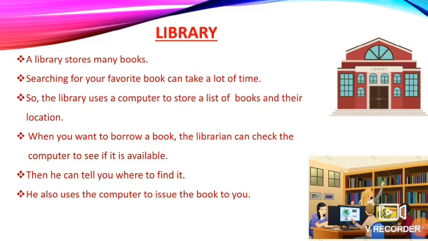Okay, so the library uses a computer to store a list of books and their location. When you want to borrow a book, the librarian can check the computer to see if it is available. Okay, then he can tell you where to find it. He also uses the computer to issue the book to you. Okay, so likewise the computer is used in a library.